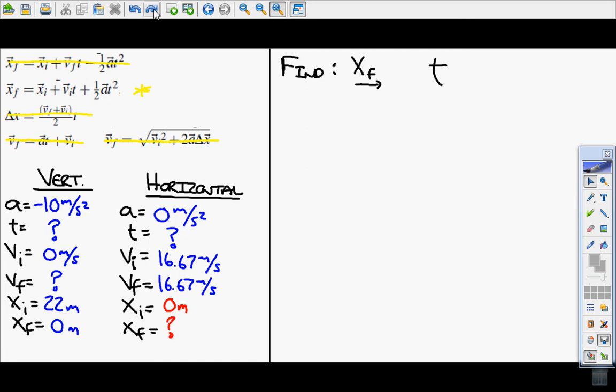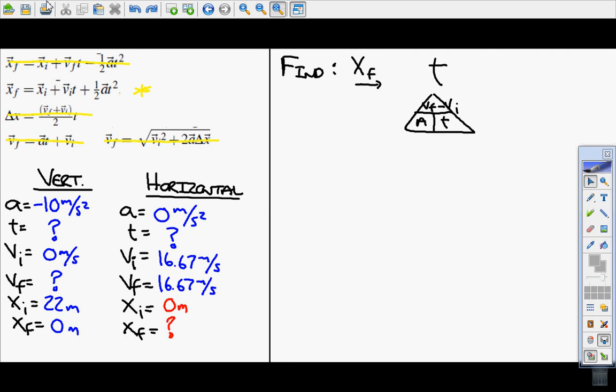I guess I could use the vertical XF, but again, how am I going to isolate time in that equation? That seems impossible. Alright, so I'm left looking at the wall, and on the wall we have this triangle which says final velocity minus initial velocity divided by acceleration equals time. Here's the problem. I still need final velocity. And if I take my horizontal final velocity and subtract it from my initial velocity, I'm just going to get 0, and that's not going to help me solve for time because it'll just say 0 seconds. So time seems to be a big black hole for me. So I don't know that I can find time right away.